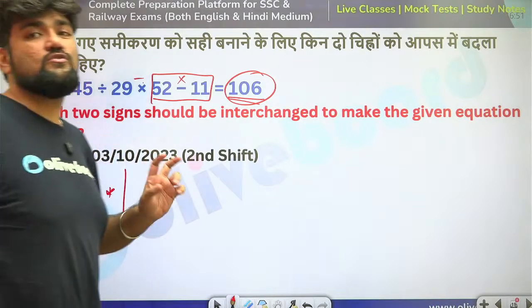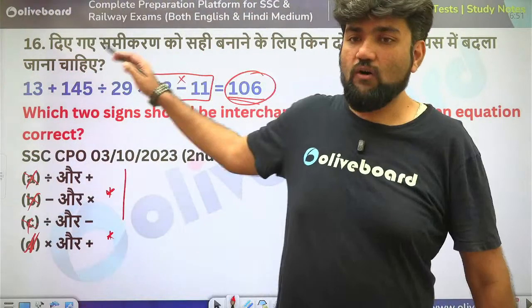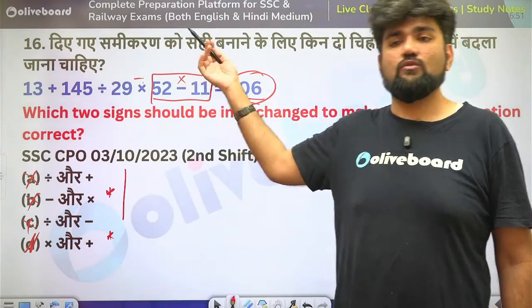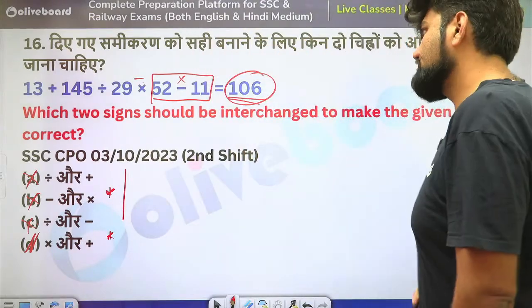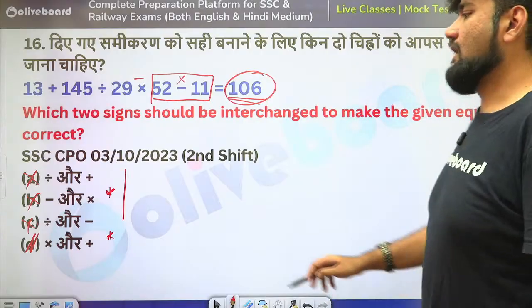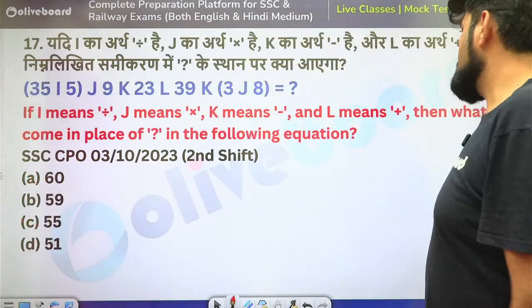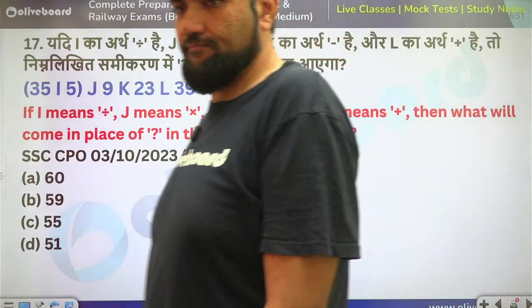That is what is going to save my time. Sometimes solving the whole thing and getting to the answer is more complicated than eliminating the options and getting to the answer. Right? So my answer is option D. Is it clear now, bacha? Next.